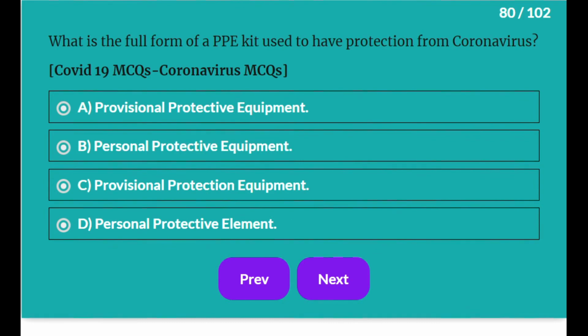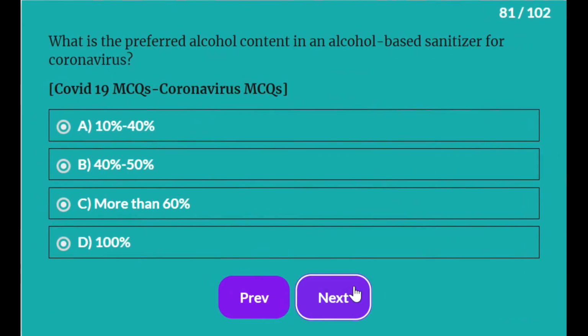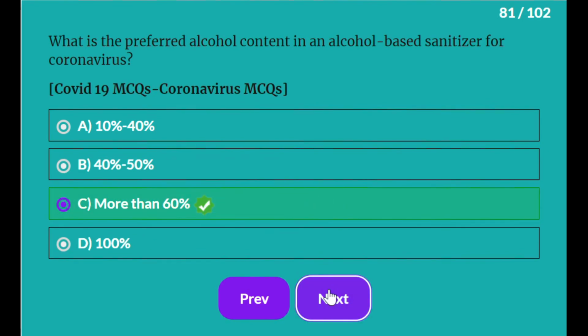What is the full form of PPE kit used to have protection from coronavirus? It is personal protective equipment. What is the preferred alcohol content in alcohol-based sanitizer for coronavirus? It is more than 60%.